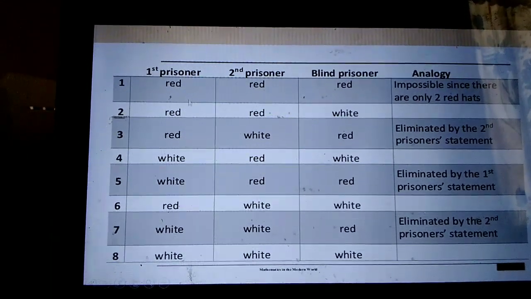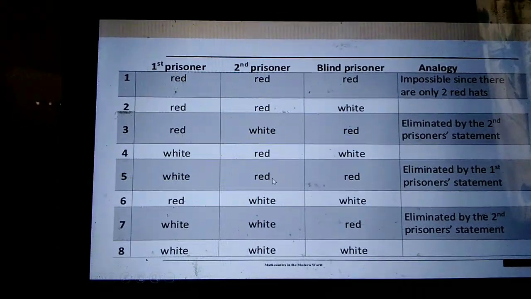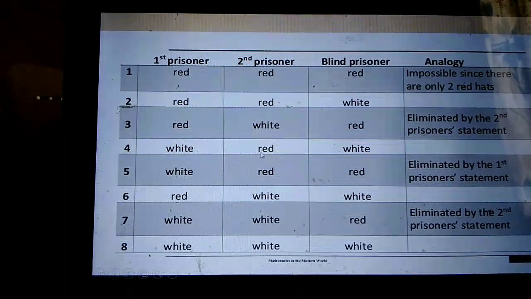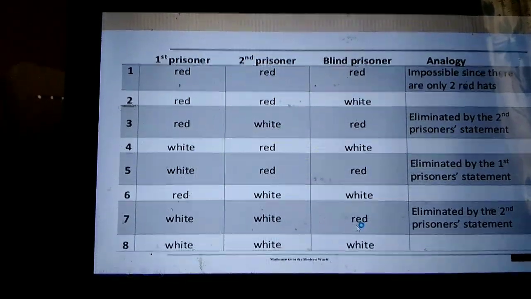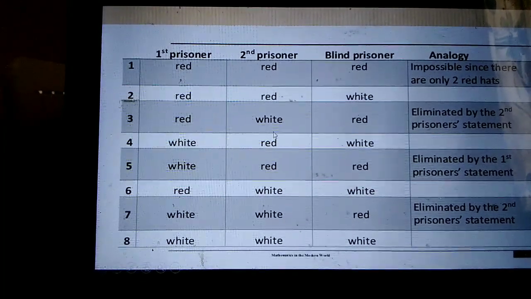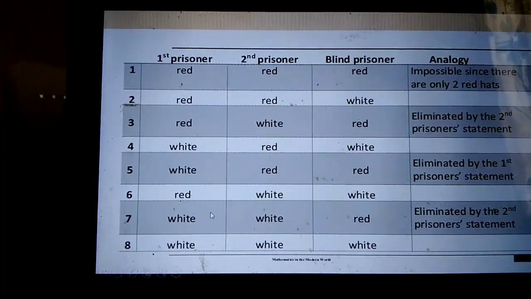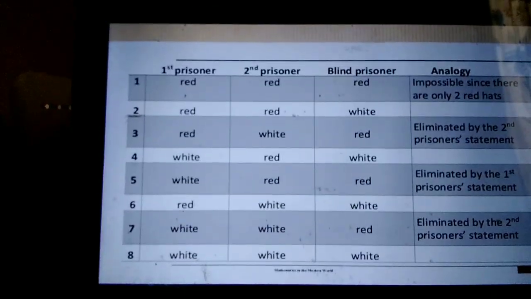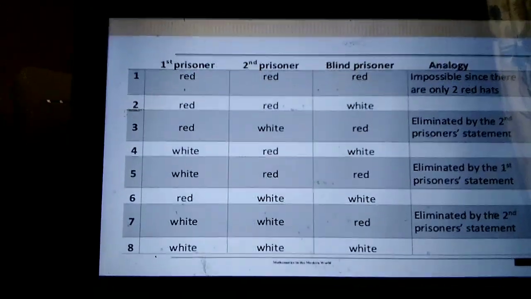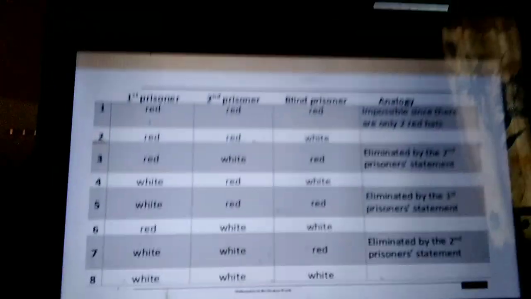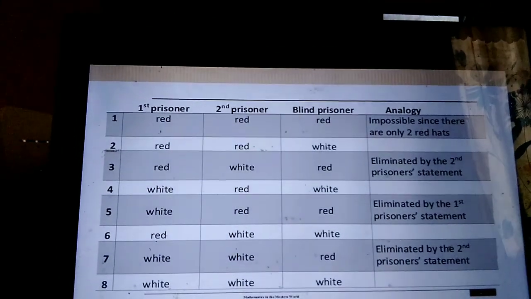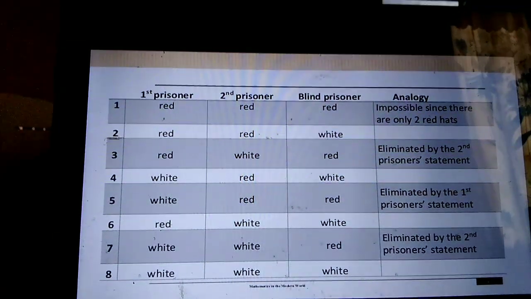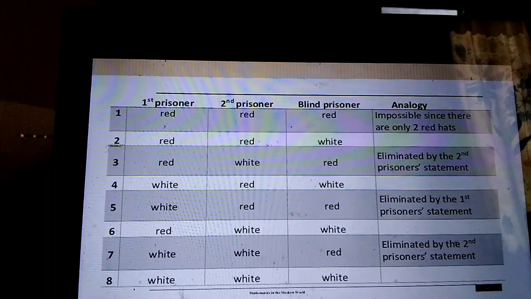So there are only 12 hats, and the white hats and the red hats are estimated by the second prisoner's statement: red, white, red.